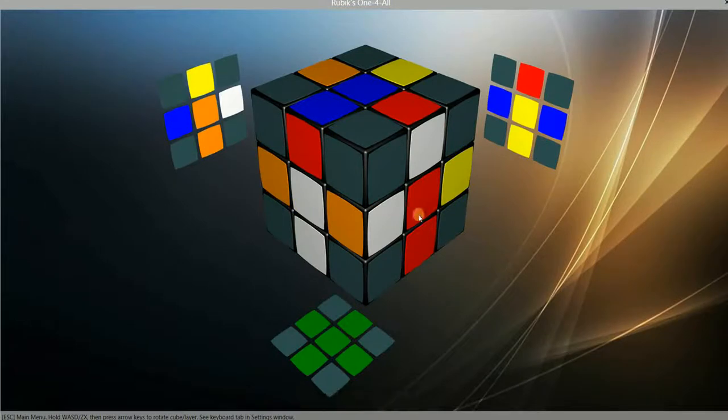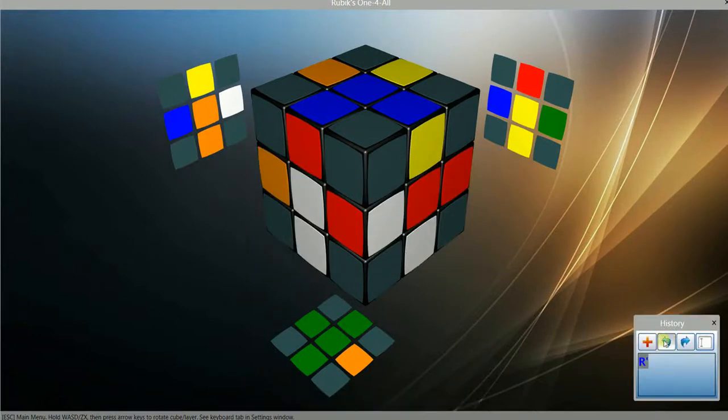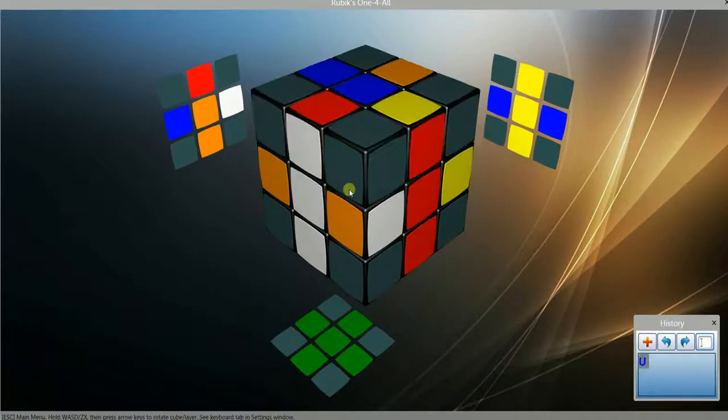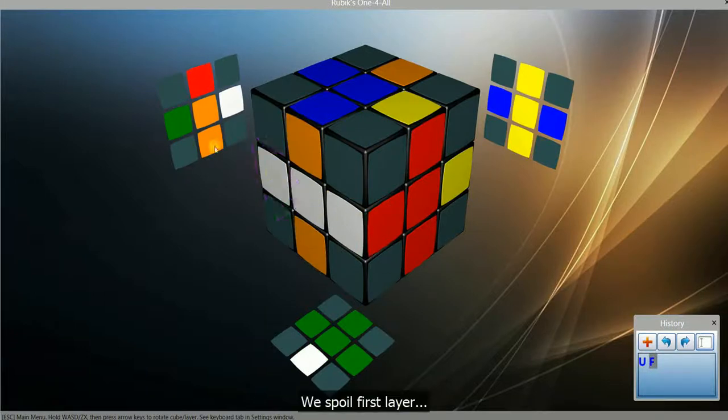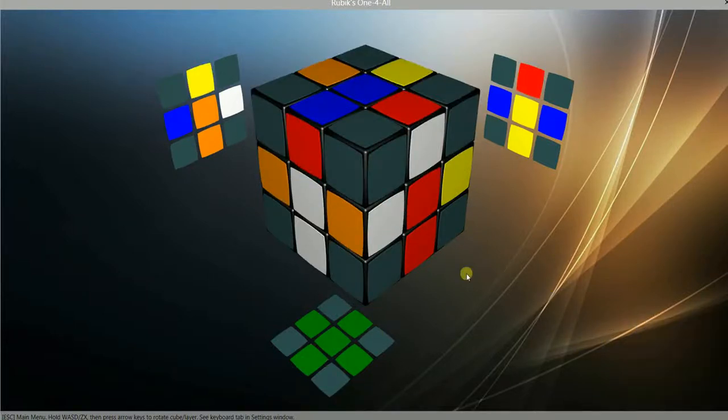Second layer. Move this edge here. Let's try. No. Open history window, to roll back move. Try another move. We spoil first layer. Roll back moves. And finally, correct move.